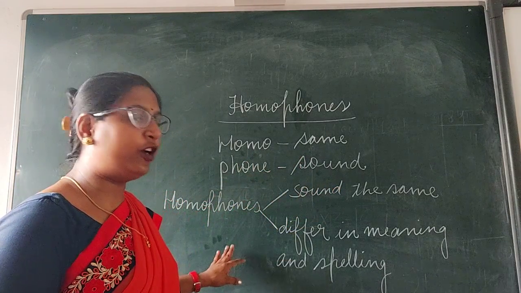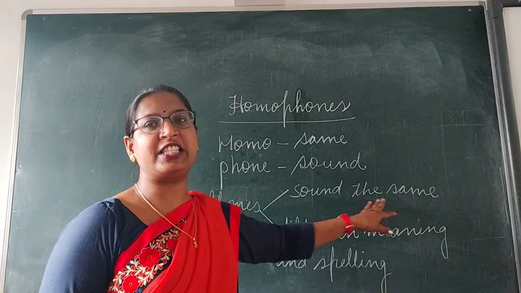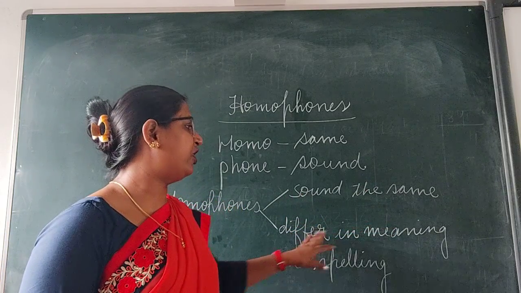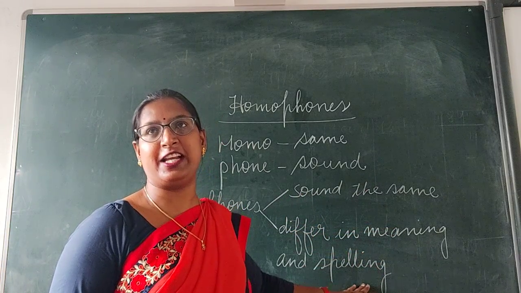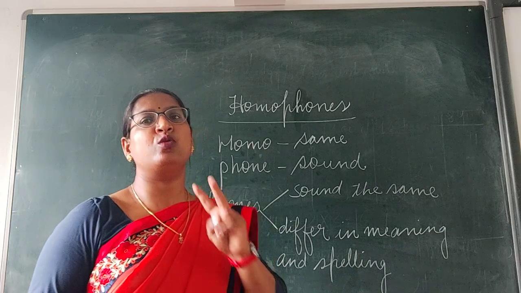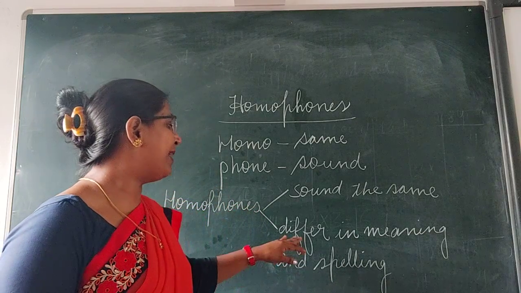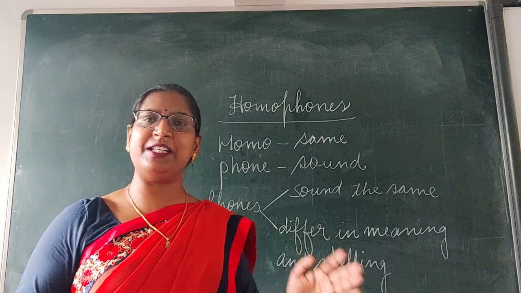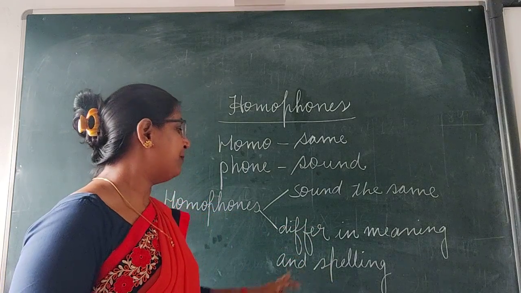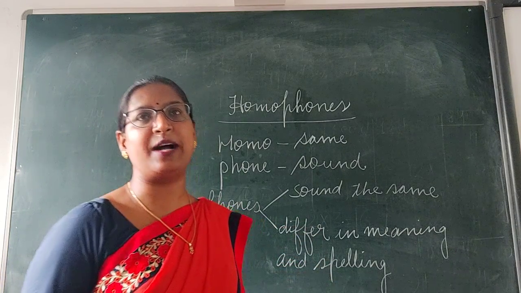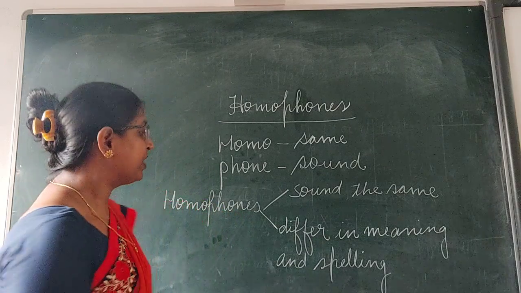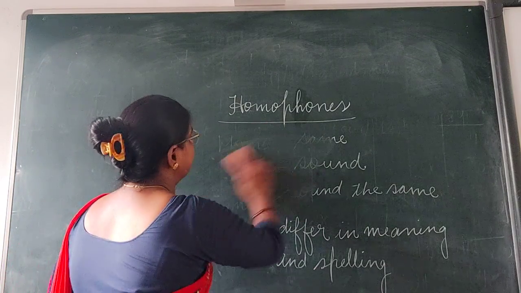So, the words which sound the same but differ in meaning and spellings. Two words whose sounds and pronunciations are the same, but their meanings and spellings are completely different. Let's see the examples.